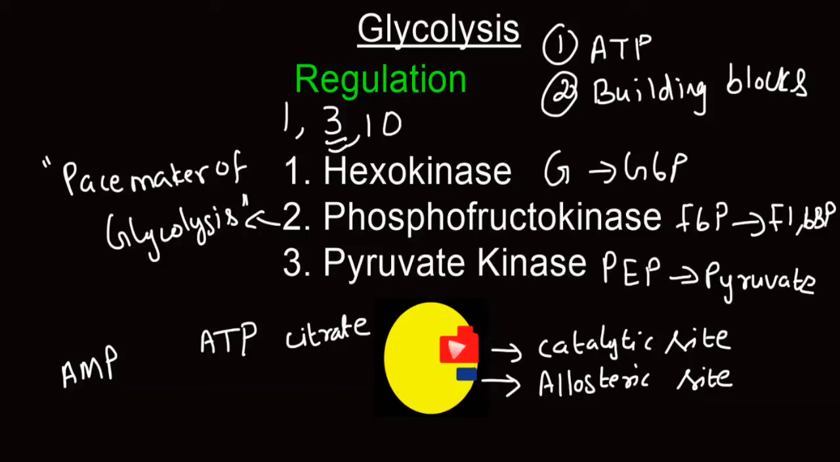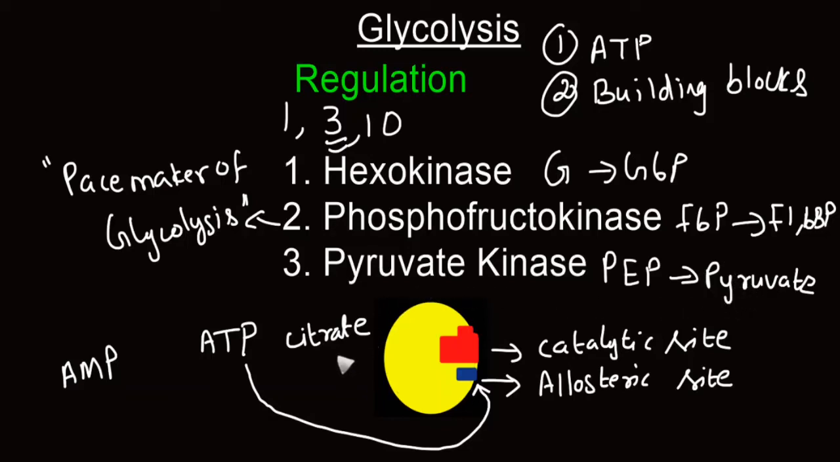If energy level is very high, this adenosine triphosphate will go and bind with this allosteric site. Binding of adenosine triphosphate with the allosteric site or regulator site alters the conformation of the enzyme. That in turn alters the affinity of the catalytic site for its substrate fructose 6-phosphate. So, binding of fructose 6-phosphate becomes lesser. So, enzyme activity also becomes lesser.